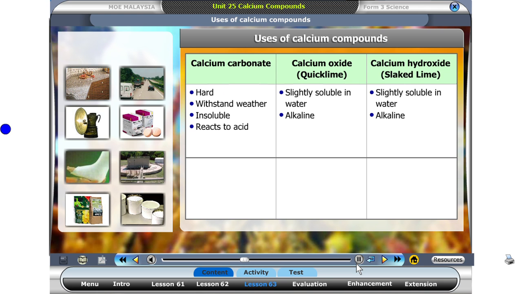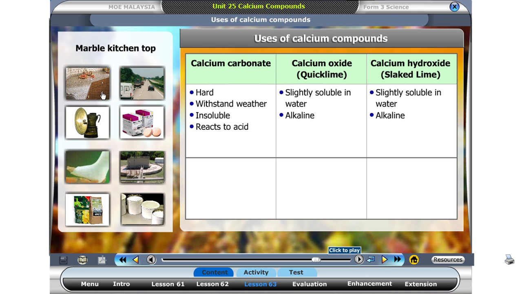Let's find out the many ways we use calcium compounds. Based on the photos of the uses of calcium compounds, identify if the product is a calcium carbonate, oxide, or hydroxide. Then, drag and drop the photo into the correct column. Mouse over the photo to listen to clues.